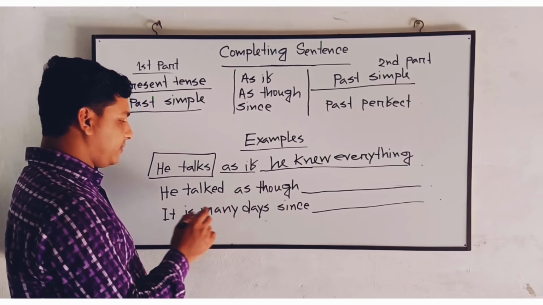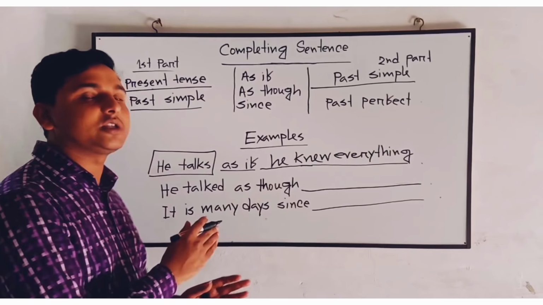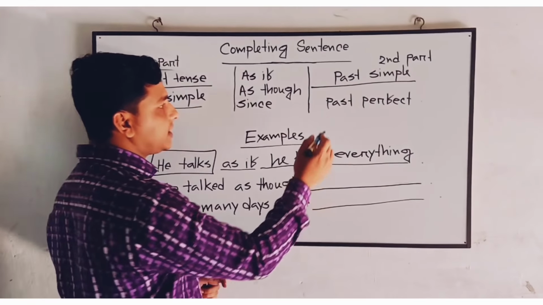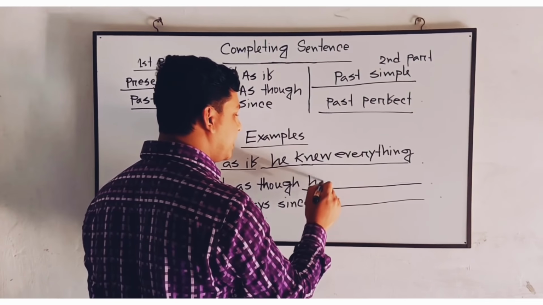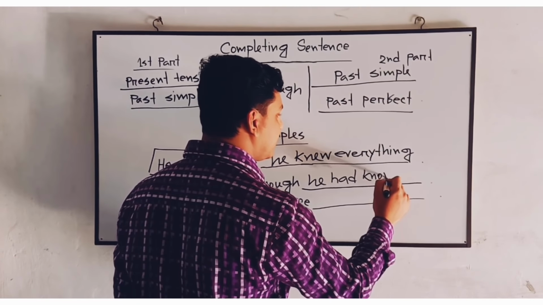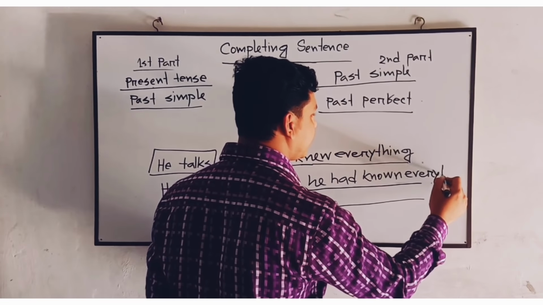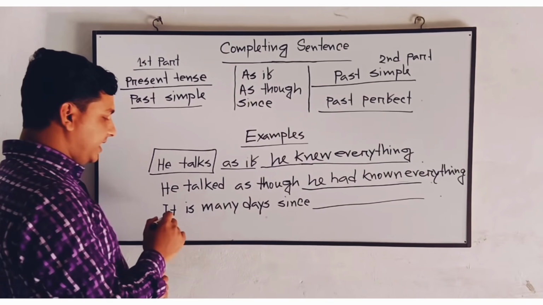Come to the next part of the sentence. He talked. This part of the sentence, I mean the first clause, is in the past indefinite tense. So now the other part of the sentence will be in the past perfect tense. He talked as though he had known everything. Okay, come to the next sentence.